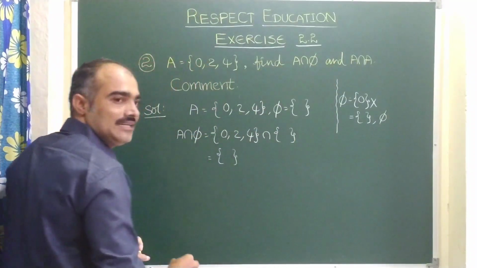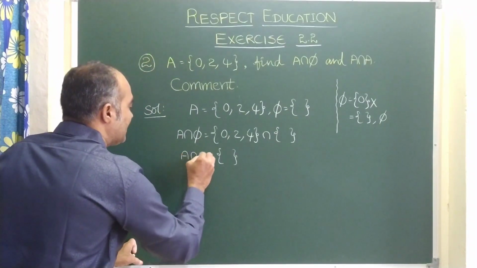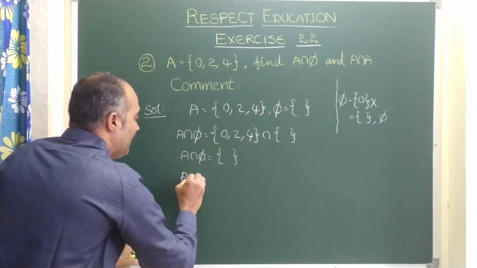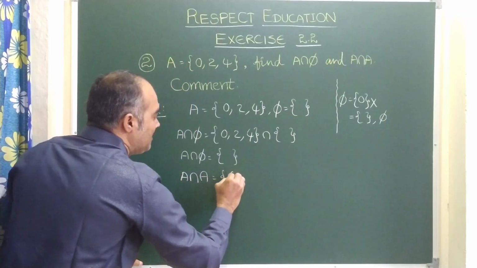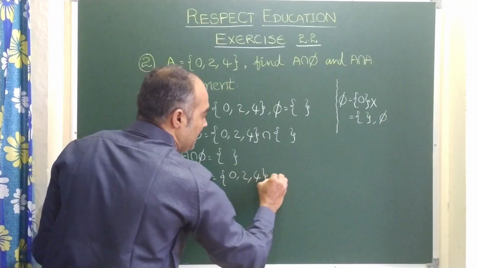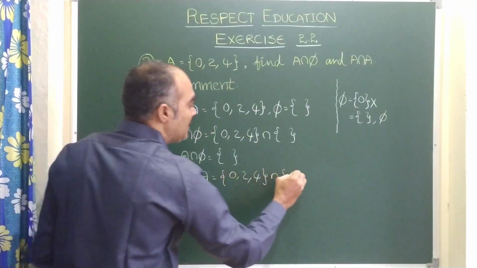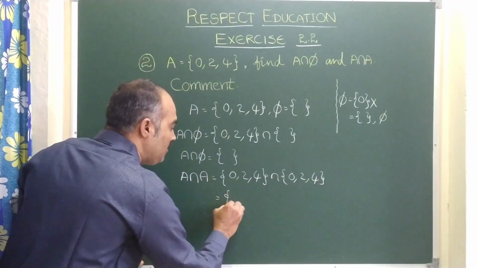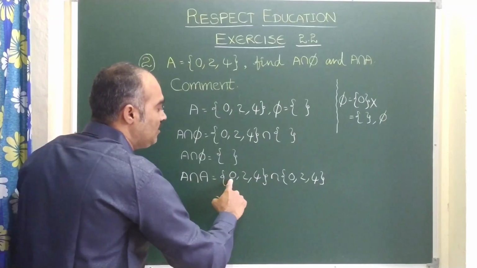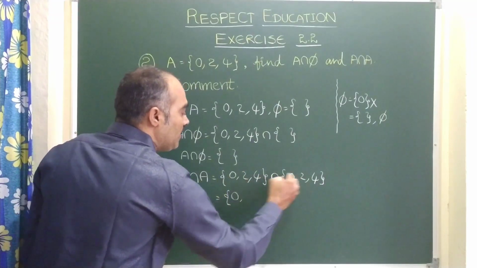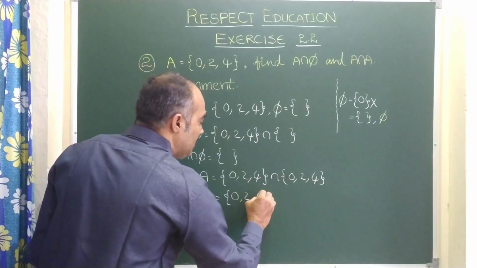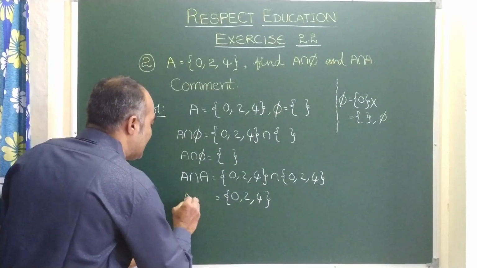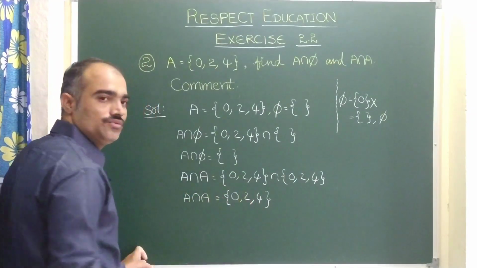Right? This is the first part. This is the value of A intersection phi. Now the second one is A intersection A. A means 0, 2, 4, intersection A itself means again 0, 2, 4. Right? Let us take the common values as it is. 0 and 0 is common, 2 and 2 is common, 4 is common. So here you got A intersection A is equal to 0, 2, 4.